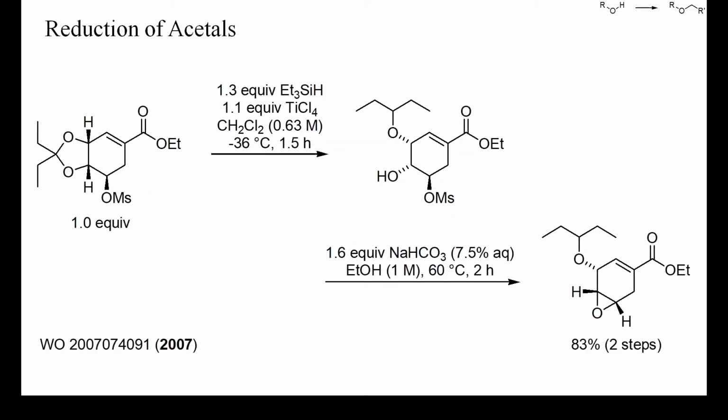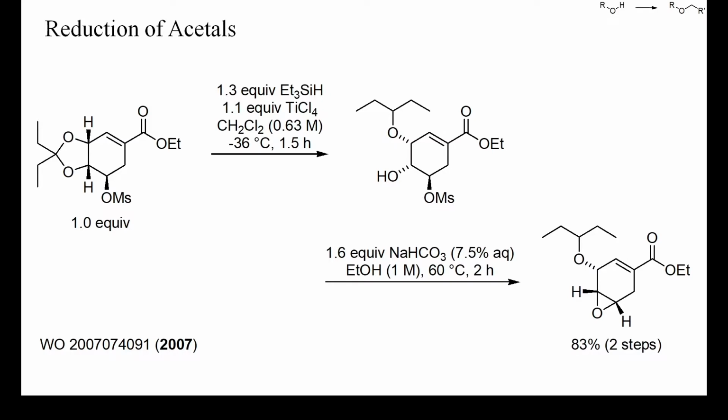The antiviral agent oseltamivir, sold under the brand name Tamiflu, contains a bis secondary ether that is difficult to prepare by the conventional Williamson synthesis. A convenient strategy, however, is the reductive cleavage of an acetal, as shown here.